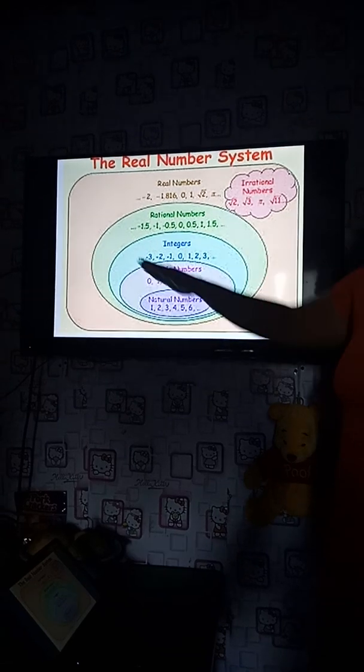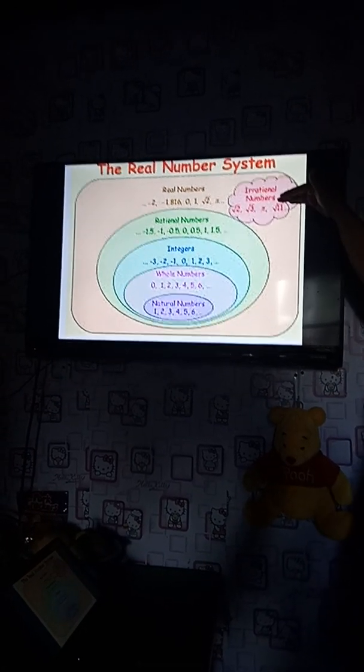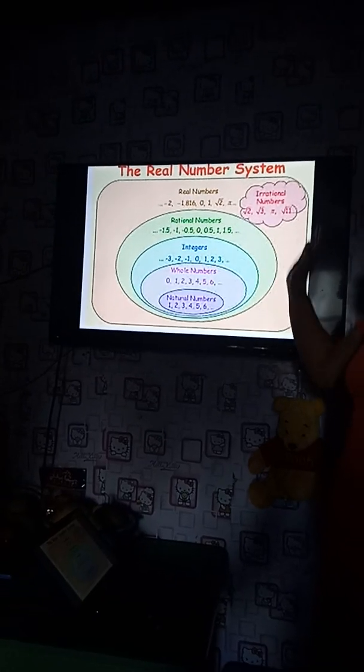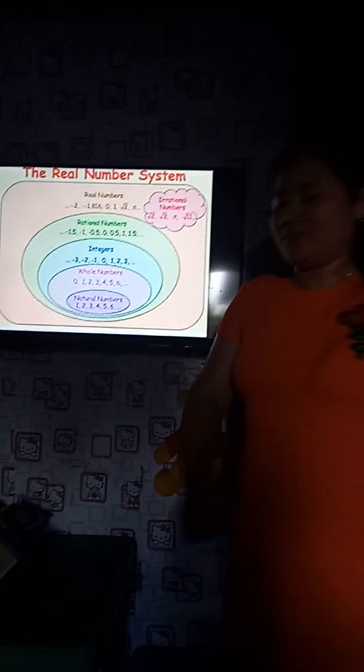And numbers which are not rational are considered irrational numbers. But all these numbers are called real numbers. That's why we can classify real numbers as all of these numbers. And that is all. Thank you.